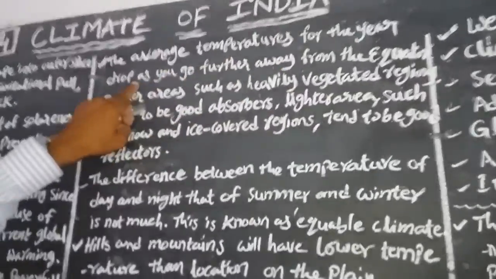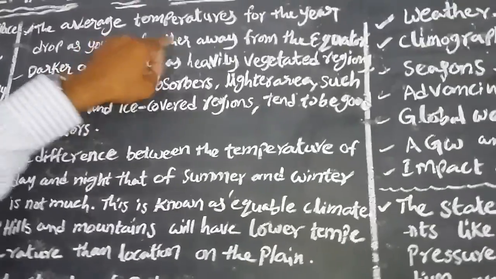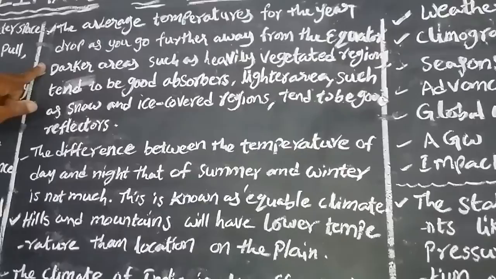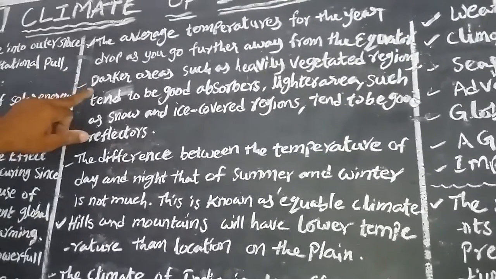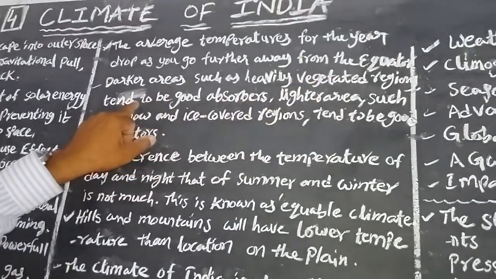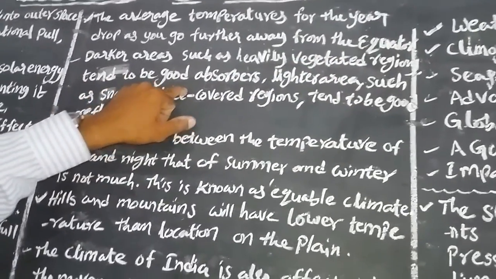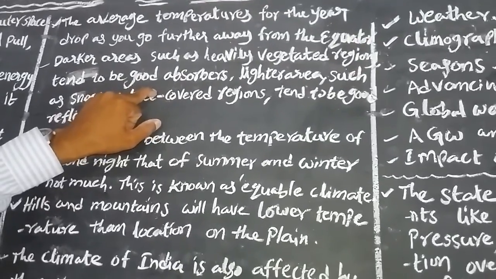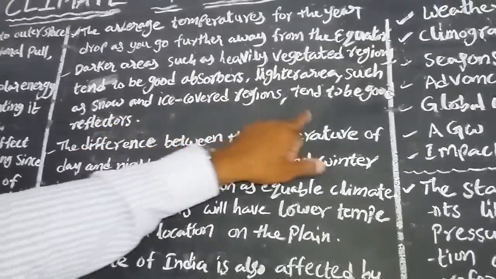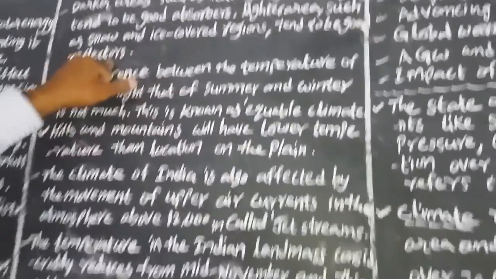Now the average temperatures. The average temperature for the year drops as you go further away from the equator. Next, darker areas such as heavily vegetated regions tend to be good absorbers. Lighter areas such as snow and ice covered regions tend to be good reflectors.